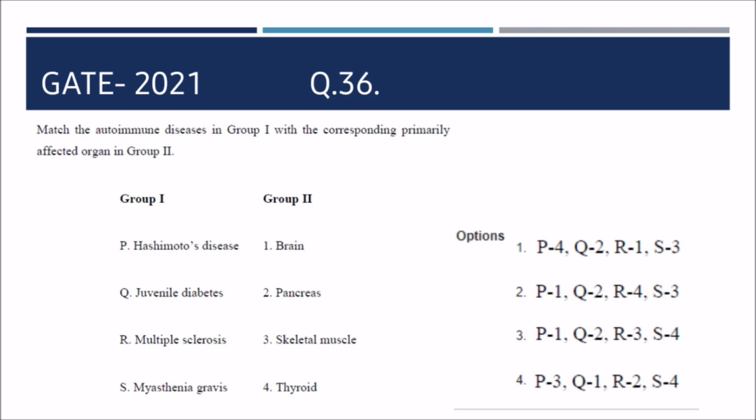Next question is, match the autoimmune disease in group 1 with the corresponding primarily affected organs. So your correct answer for this question is the first one, that is P to 4, and diabetes to the pancreas. Multiple sclerosis is associated with the brain, and Graves is for skeletal muscle.